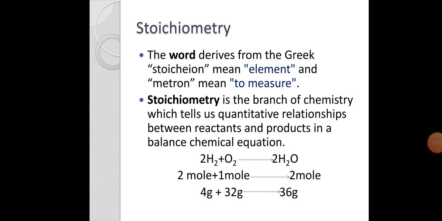2 moles of hydrogen is 4 gram and 1 mole of oxygen is 32 gram, and this would produce 36 gram of water. In this example, we can see that there is a relationship of reactants and products, and this relationship may be in terms of moles or in terms of mass. That is, we can calculate the quantitative relation between reactants and products.